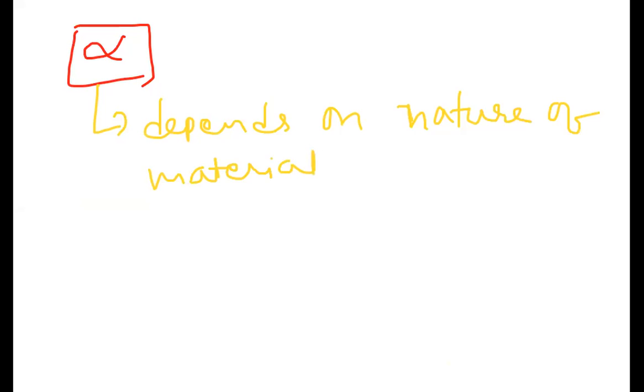Some materials expand very fast, some expand slowly. That depends on the material we selected. So alpha depends on the nature of the material we are taking here. Next, its value changes